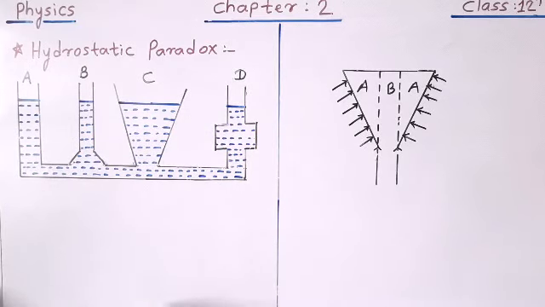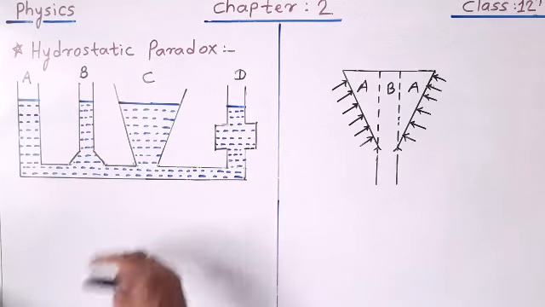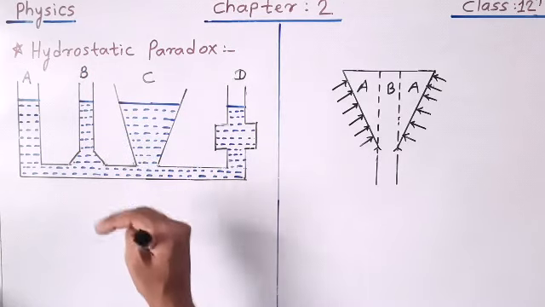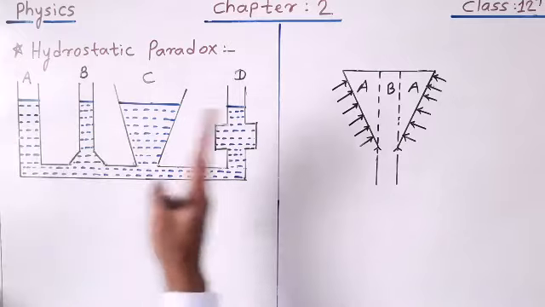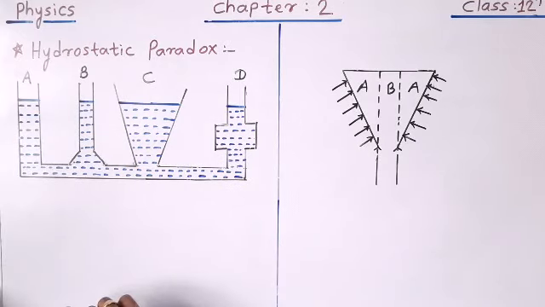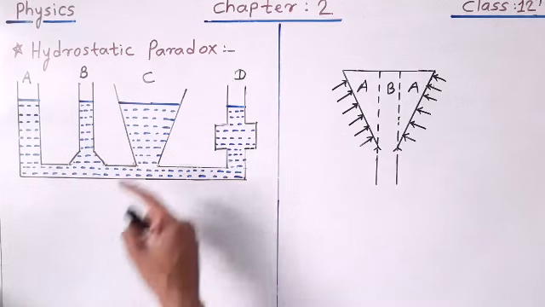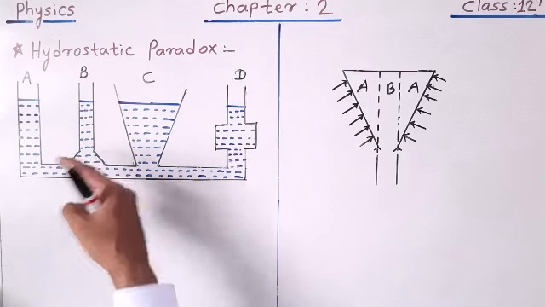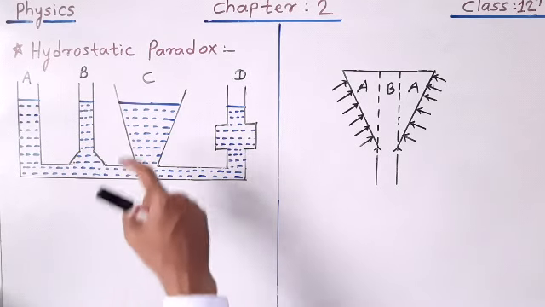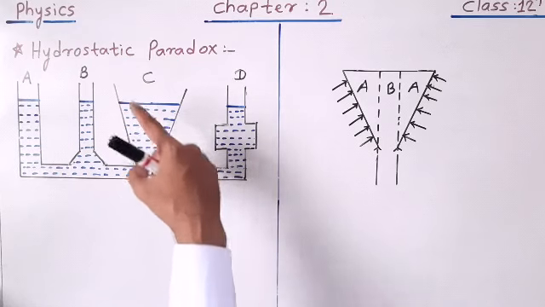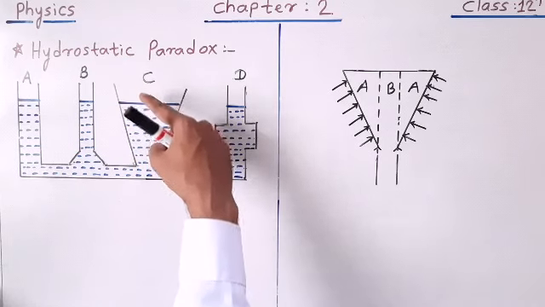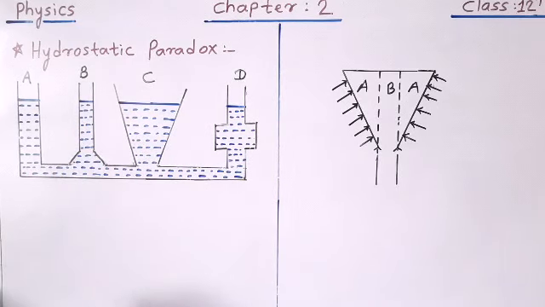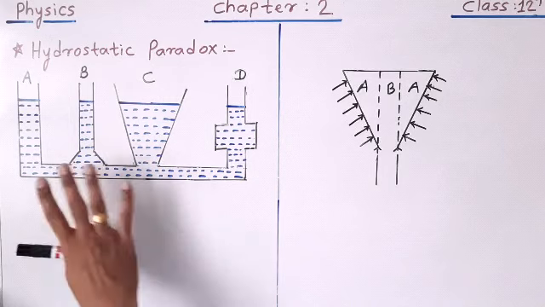Now, dear students, it might be considered that the amount of liquid in vessel C is greater as its shape is different from vessel B, vessel A and vessel D. So it might also be considered that the pressure at the base of vessel C is greater than that at the base of vessel B. So the liquid in vessel C might push down, and the liquid in vessel B might rise. But dear students, this is never observed.